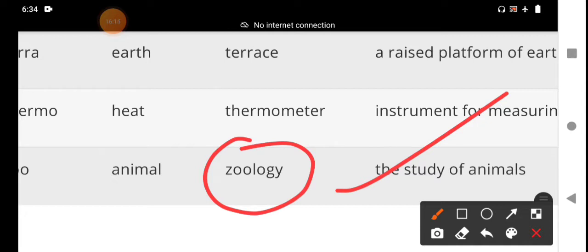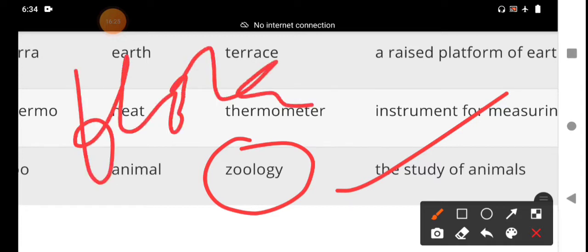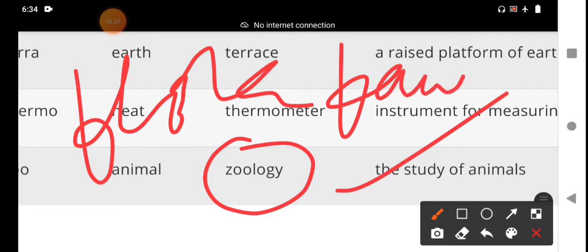We have frequently seen, while reading any text, flora and fauna. What is the meaning of flora and fauna? Flora means the plants of a particular region.